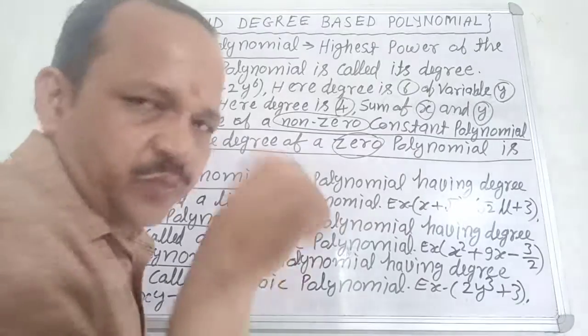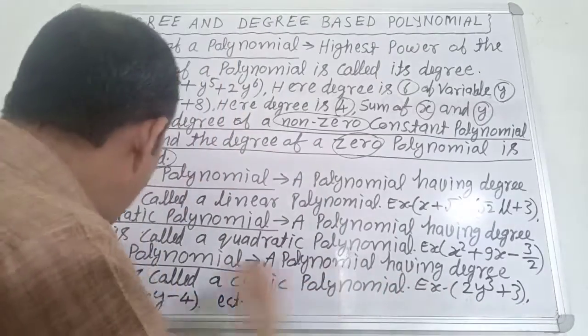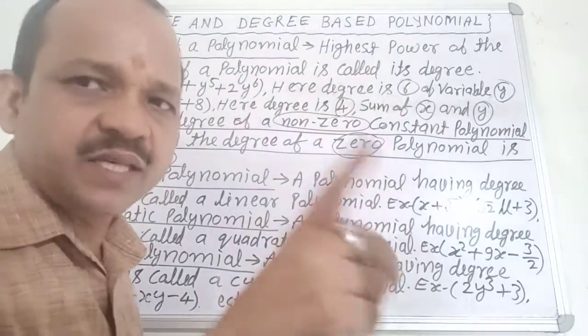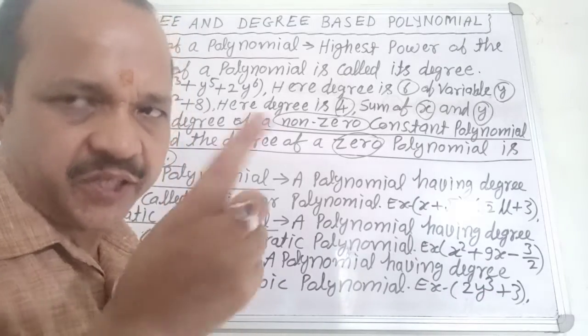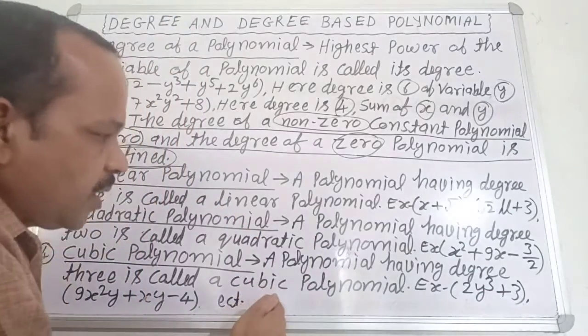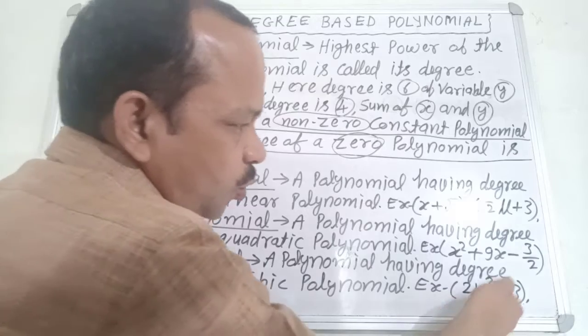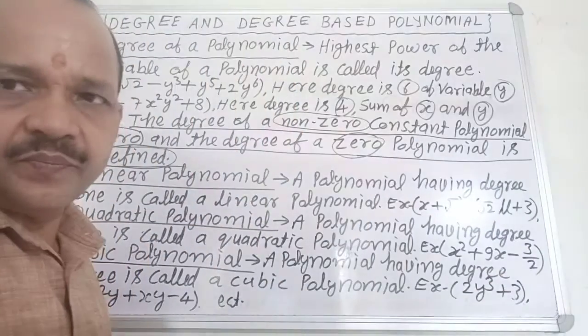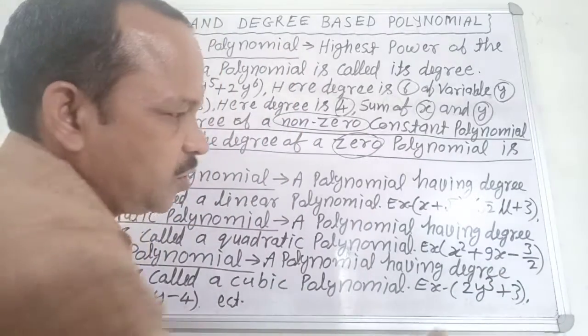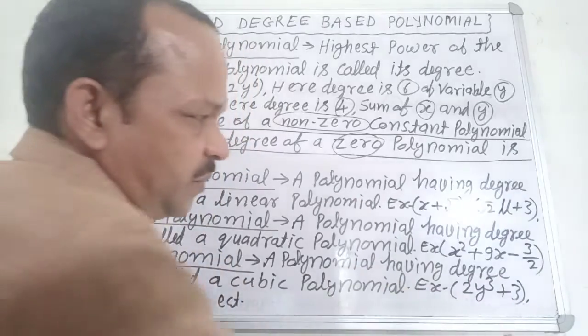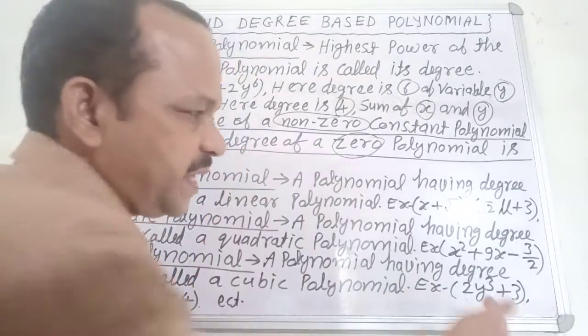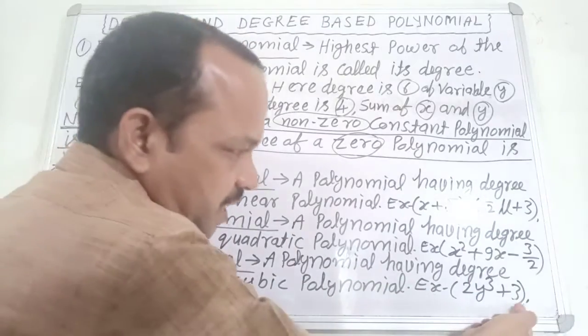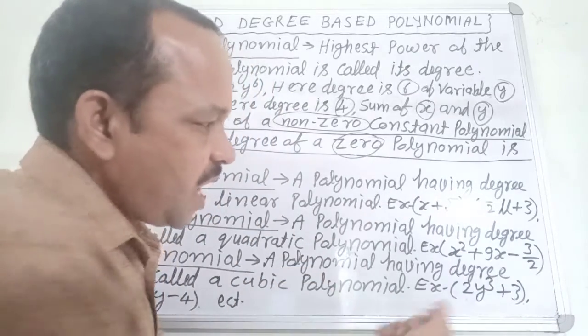Next, cubic polynomial. A polynomial having degree 3 is called a cubic polynomial. Example: 2y cube plus 3. Here there are 2 terms: 2y cube is the first term and 3 is the second term. The operation is plus and 3 is the constant term.